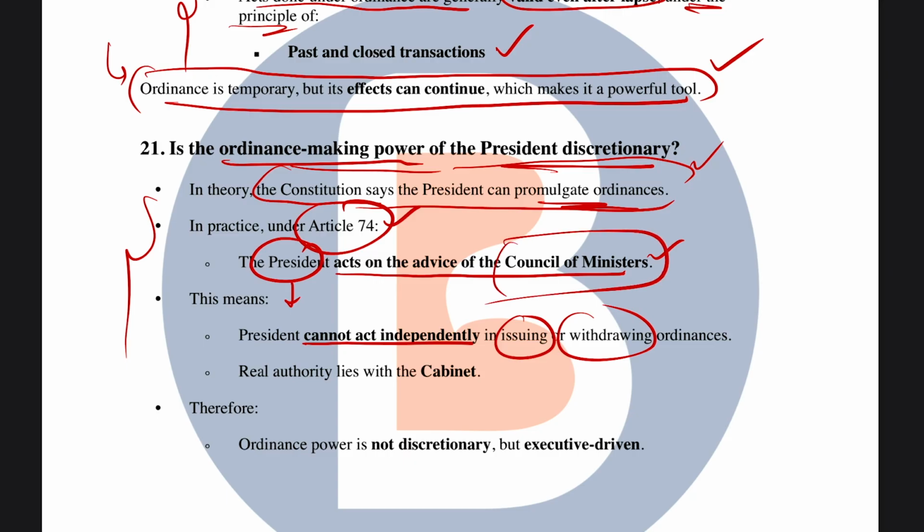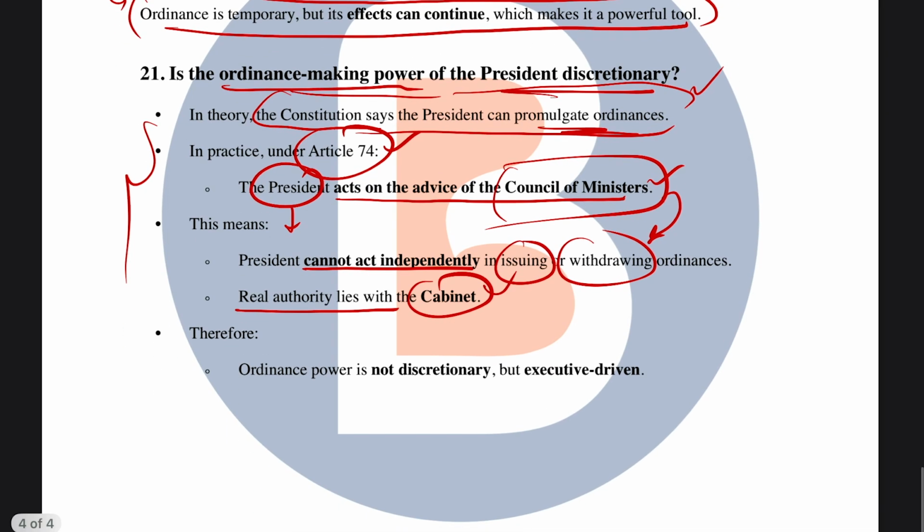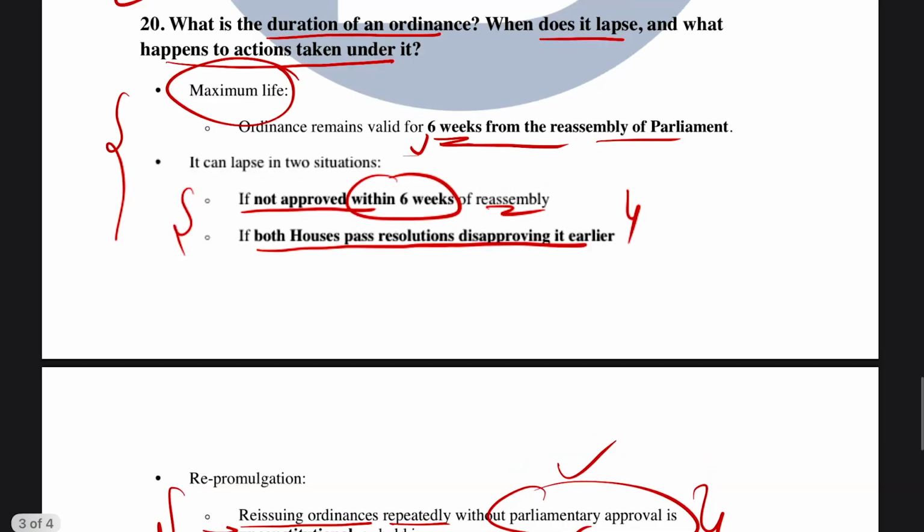So basically, it is the Council of Ministers headed by the Prime Minister who advises the president to do certain things, even for that matter the ordinance. So real authority lies with the cabinet and not with the president, even in terms of ordinance making power. So hence we can also say that ordinance power is not discretionary but executive driven.